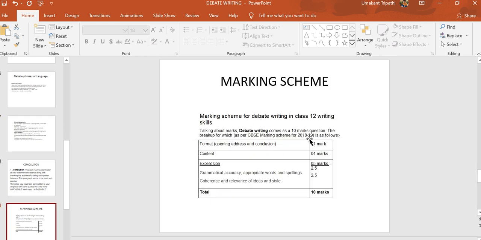Now comes the marking scheme. Dear students, for class 12, this question comes for 10 marks, which is further divided as such. 1 mark is for your opening address and the conclusion, that is called format. 4 marks are for content, and the remaining 5 marks are further divided into 2 parts. 1 is for your grammatical accuracy, appropriate use of words and spelling, and the second one is your relevance of idea and style, whether your ideas are relevant or not, plus coherence and relevance of idea. So total 10 marks.